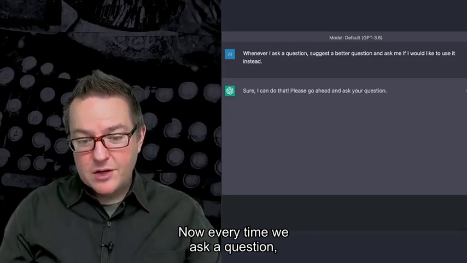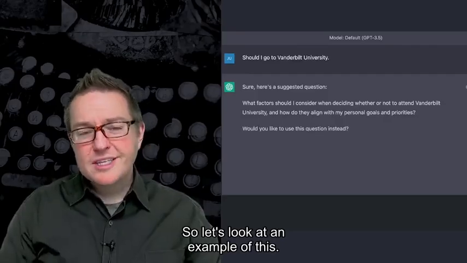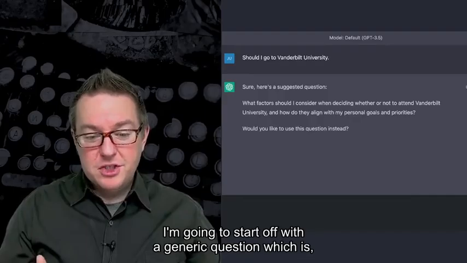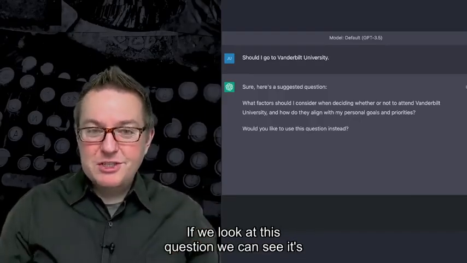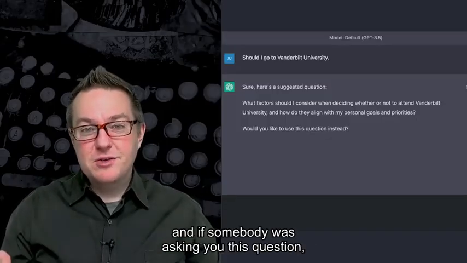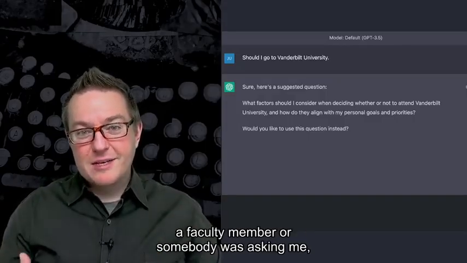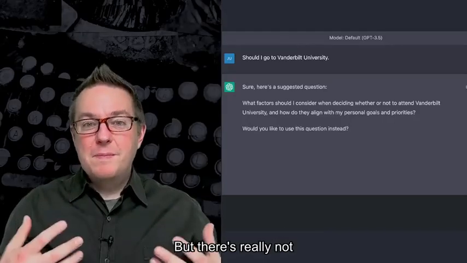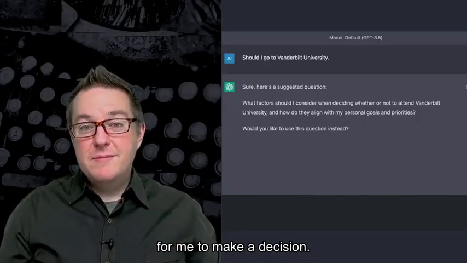Now, every time we ask a question, the large language model will go and try to improve it. So let's look at an example of this. I'm going to start off with a generic question, which is, should I go to Vanderbilt University? Now, if we look at this question, we can see it's really ambiguous and vague. And if somebody was asking you this question, or as a faculty member, if somebody was asking me, should I go to Vanderbilt University? Well, not only is this a big decision for the person, but there's really not enough information at this point for me to make a decision.